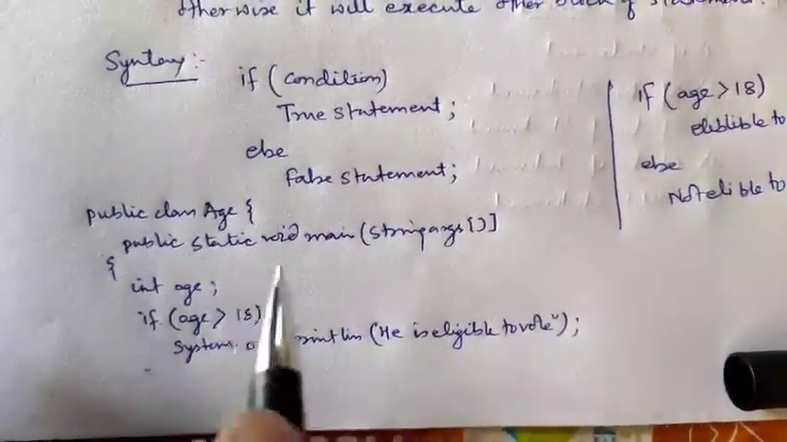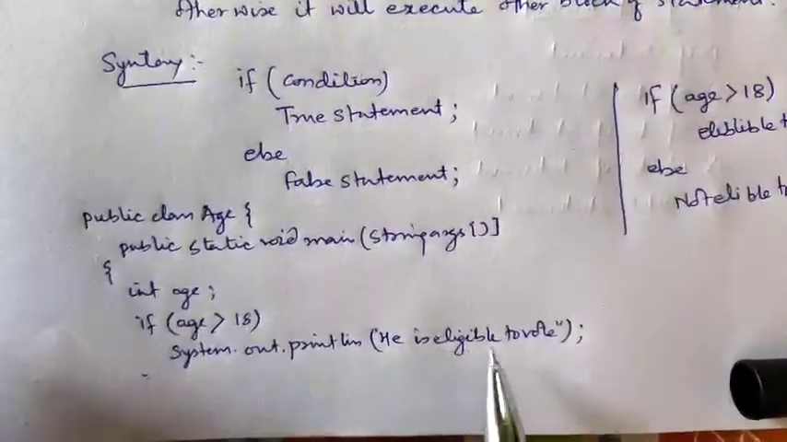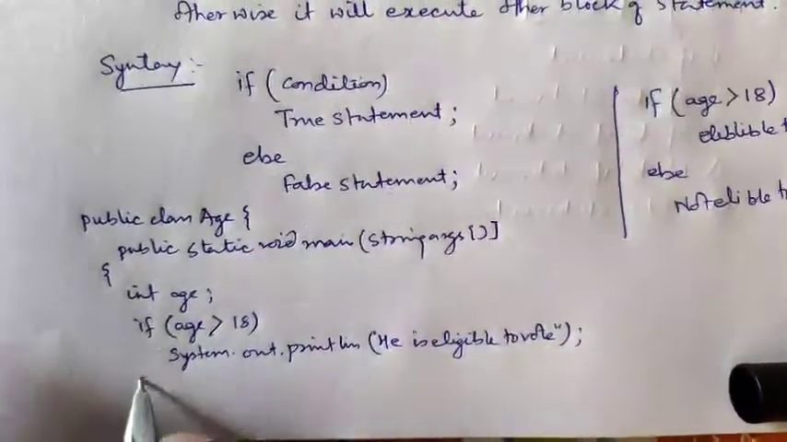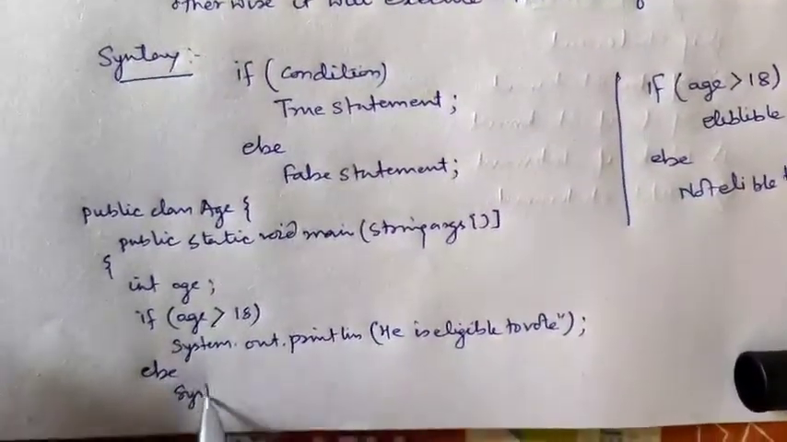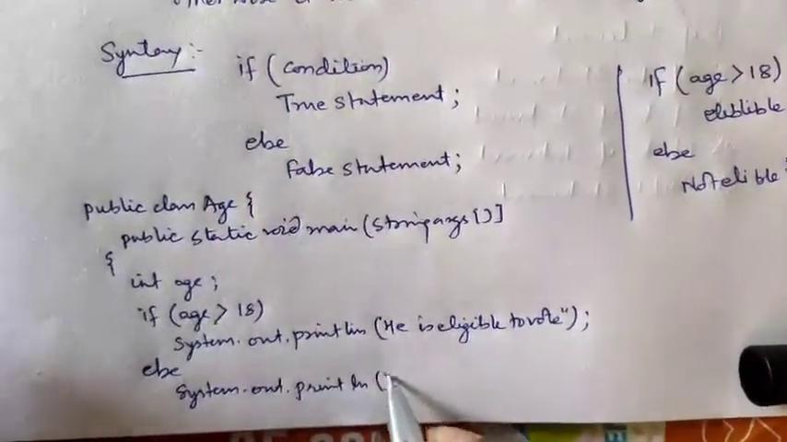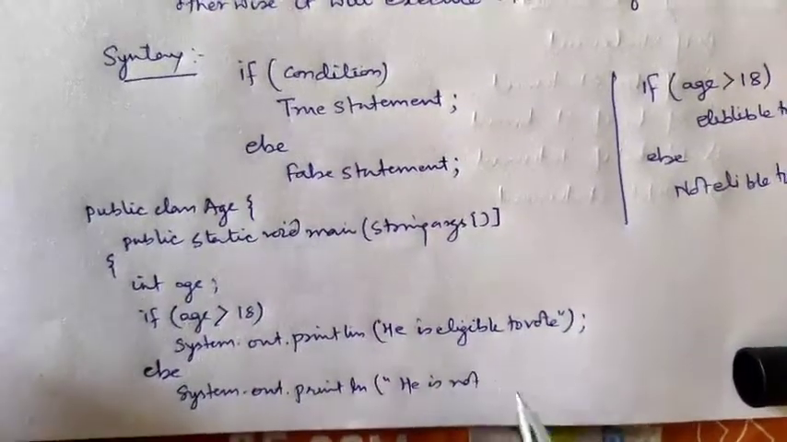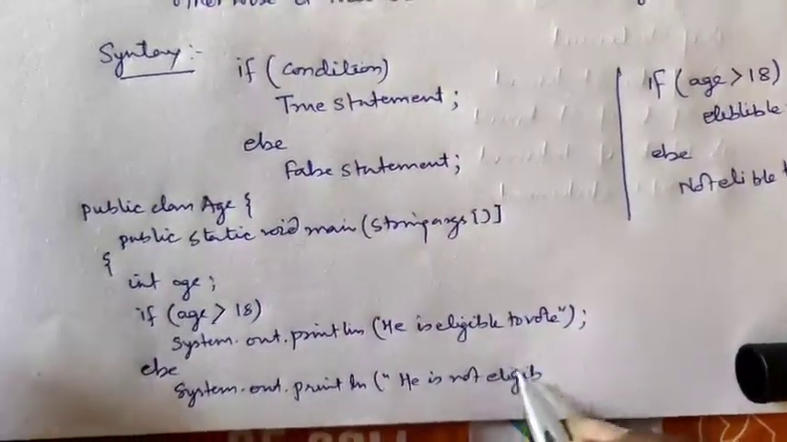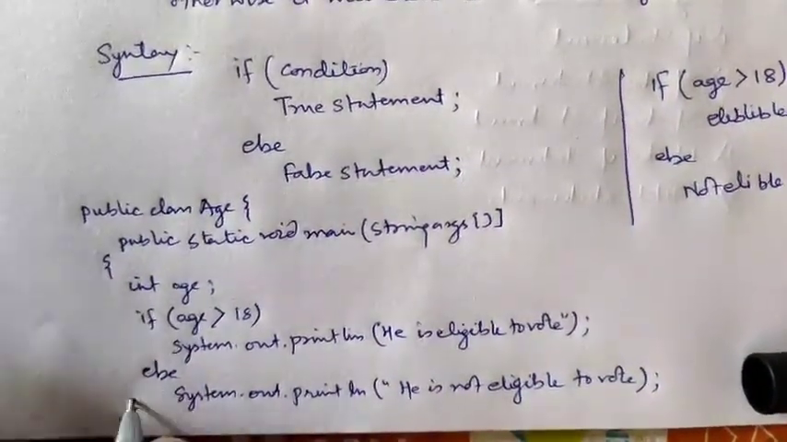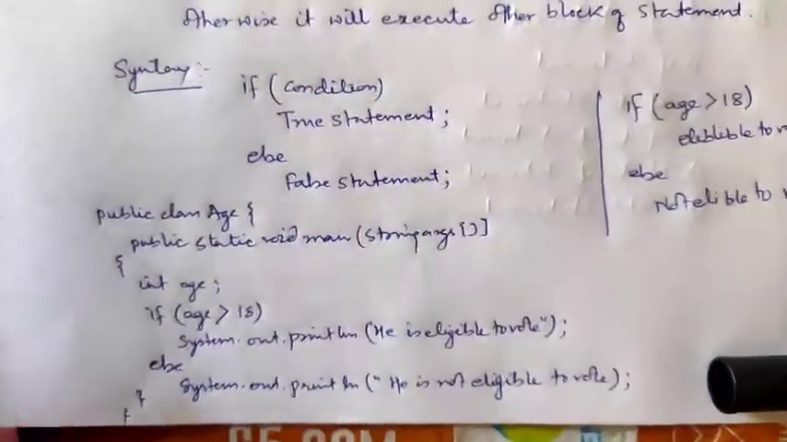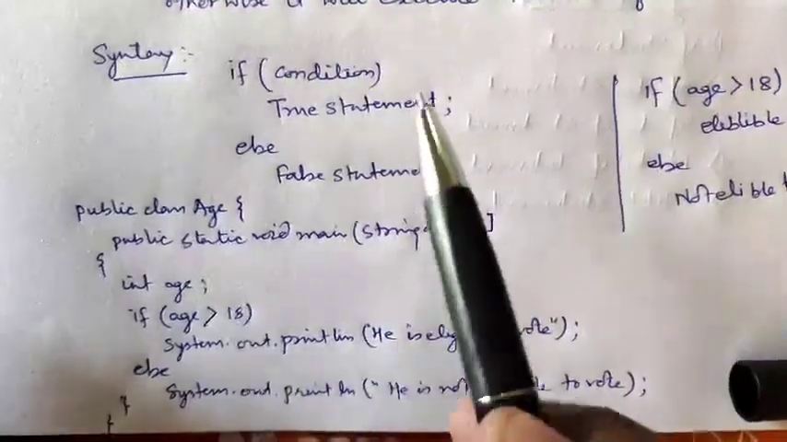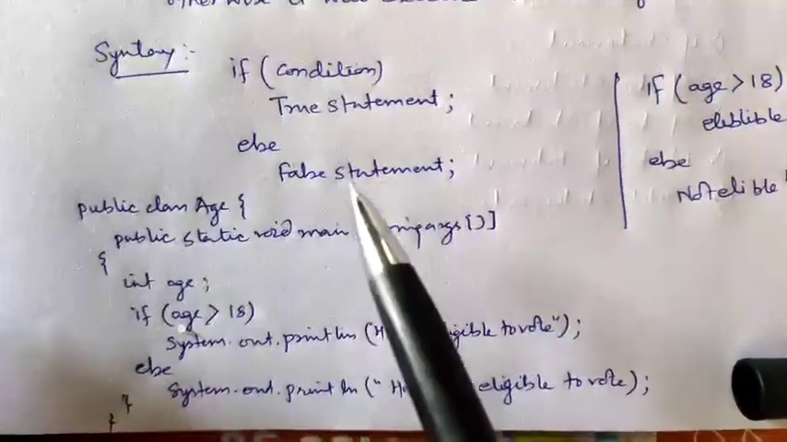Now after if, this is the true block statement. If it returns false, then it will execute else, that is the false block statement: else System.out.println, he is not eligible to vote. Now like this we close the main method and we close the class. I hope this if else statement is also clear. It is used for two blocks of statements, one true and another false.